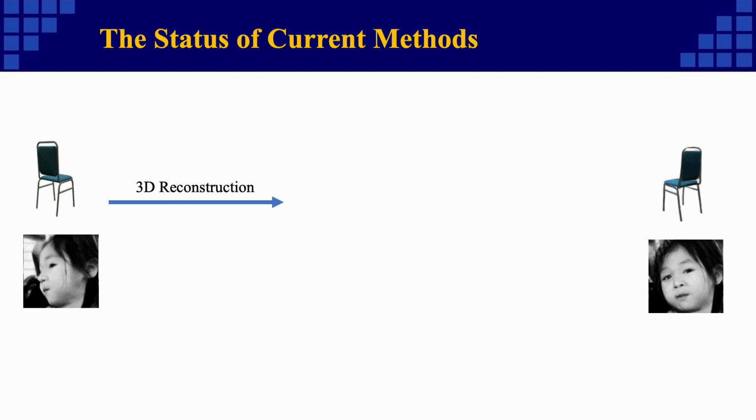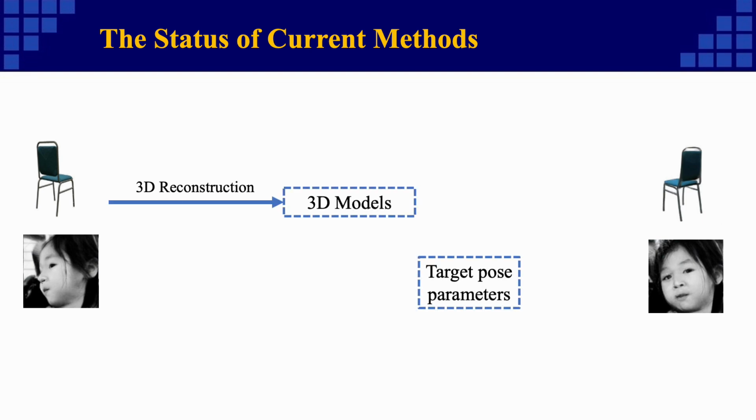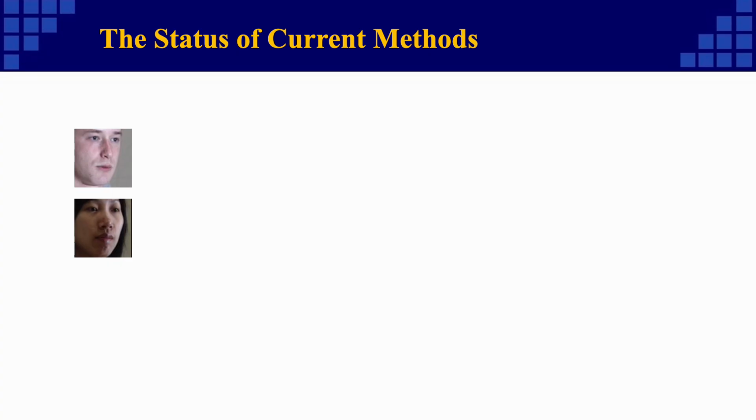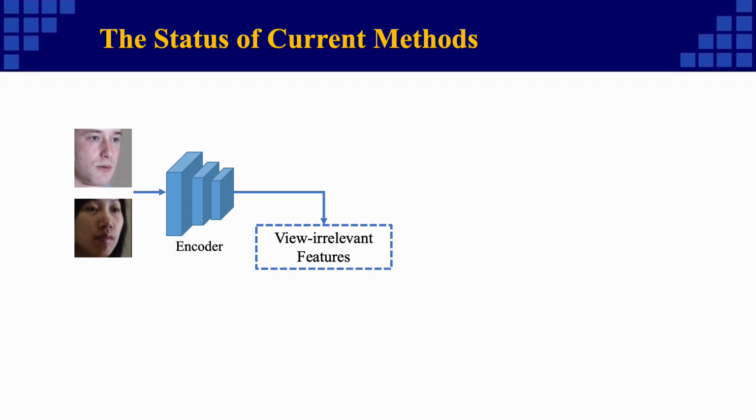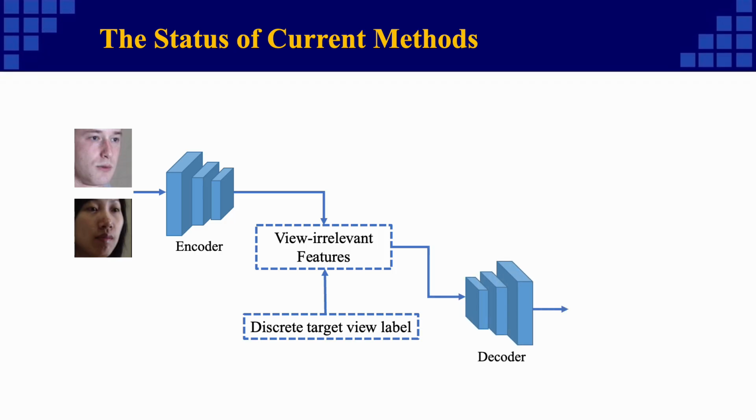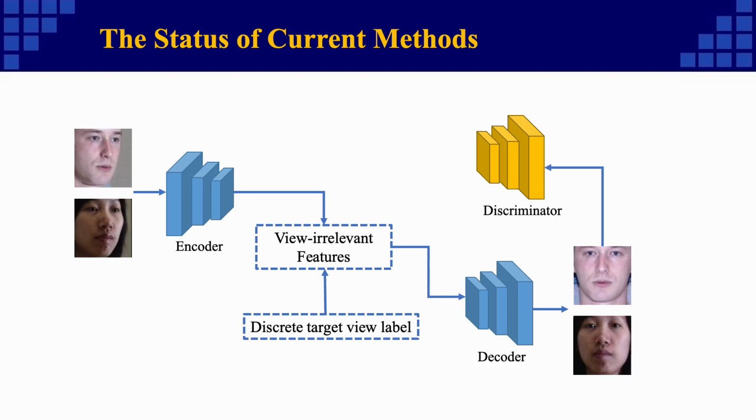To obtain a view-independent representation, some current methods will first do 3D reconstruction, and then render it into the target view. However, getting 3D models is difficult. There are also some methods that first obtain features through an encoder network which are irrelevant to different views, and then combine them with the target view label and send them through a decoder to obtain the final result. Such methods often adopt adversarial training by adding discriminators. However, they only deal with the situation where viewpoints are discrete.